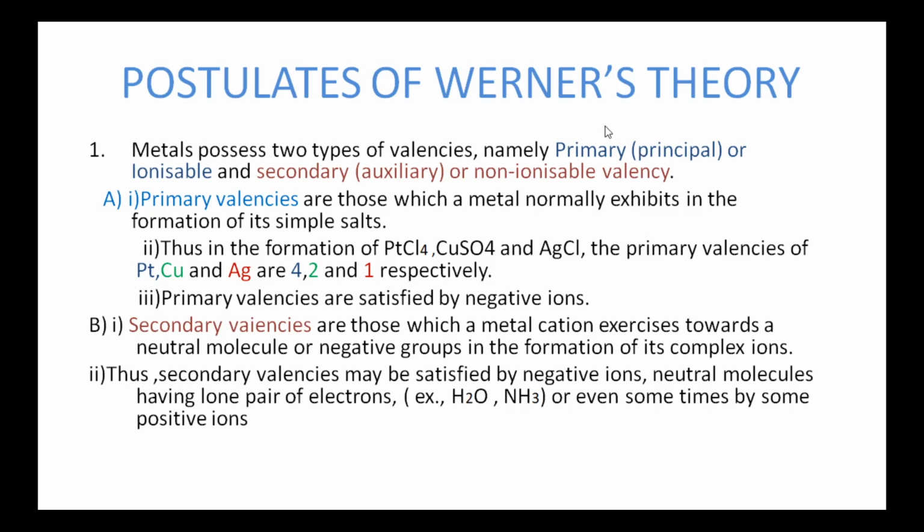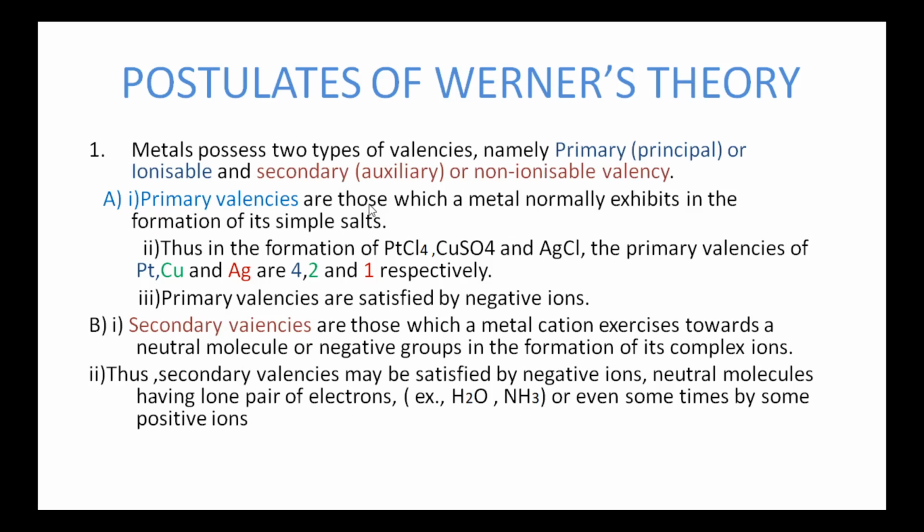The main postulates of this theory are: first postulate is metals possess two types of valencies, namely primary and secondary. Primary valency is also known as principal or ionizable valency. Secondary valency is also known as auxiliary or non-ionizable valency. Now let us see what are primary and secondary valencies. First of all, what are primary valencies?